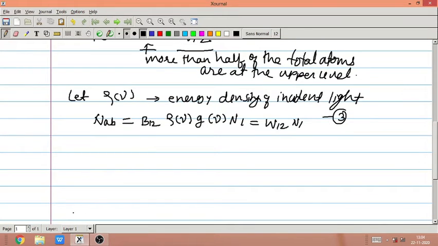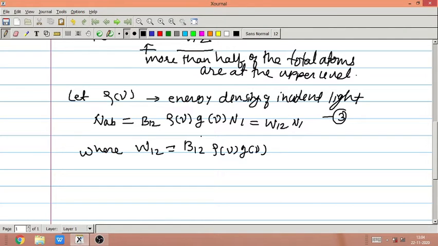Where this W12 is equal to B12 into rho of nu into g of nu.